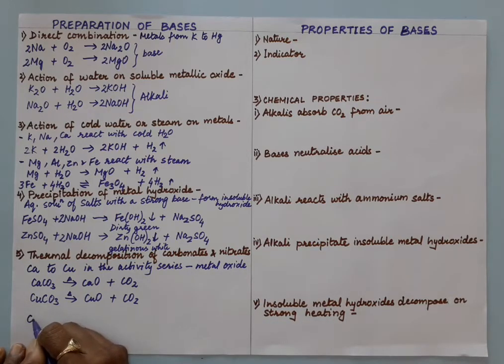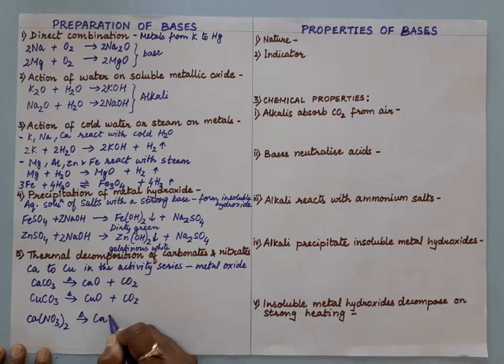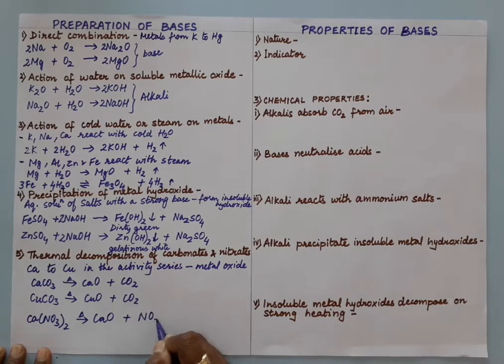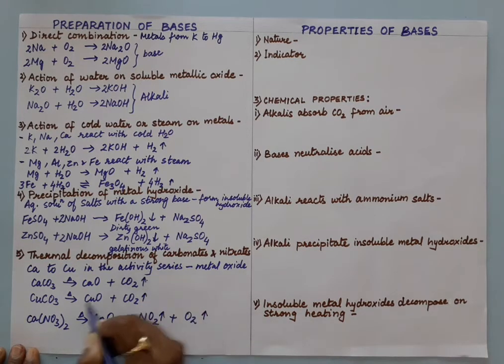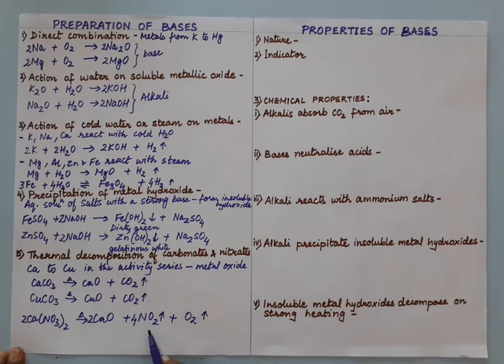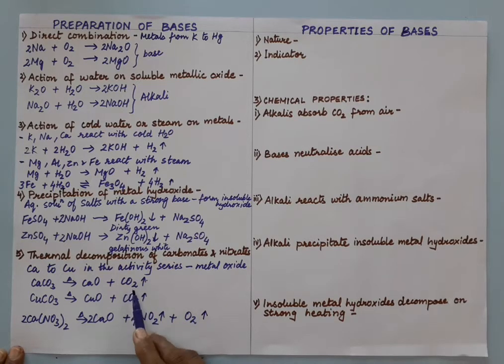So let us take here, suppose we take calcium nitrate on decomposition gives you calcium oxide, nitrogen dioxide and oxygen. So nitrates will give you here nitrogen dioxide and oxygen gas, here carbon dioxide gas, right? Now to balance it, reddish brown gas, nitrogen dioxide gas we will see, and a carbon dioxide gas which liberates with a brisk effervescence and turns lime water milky.